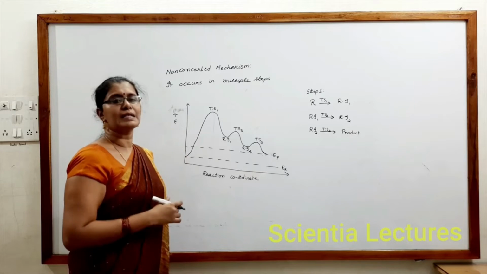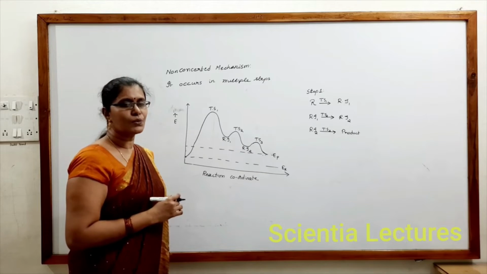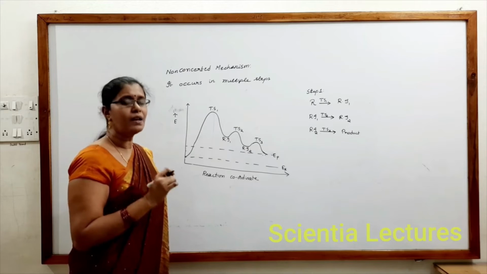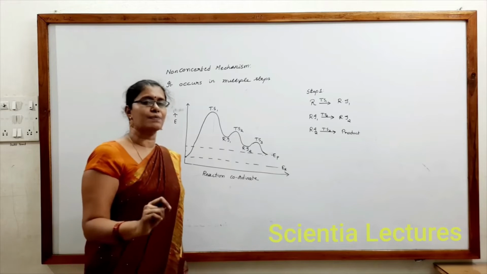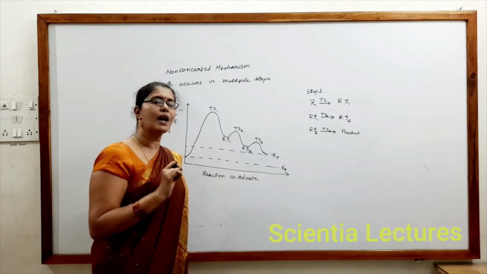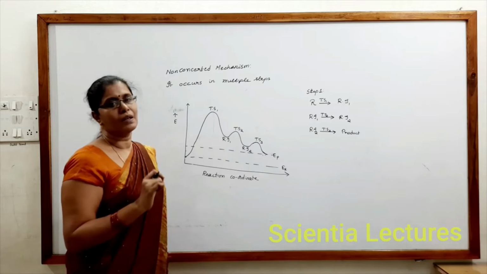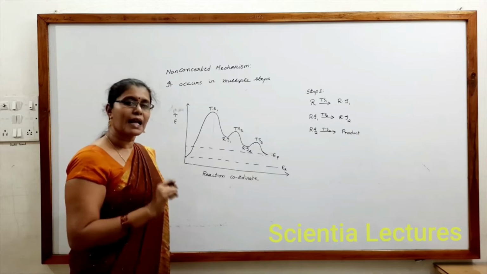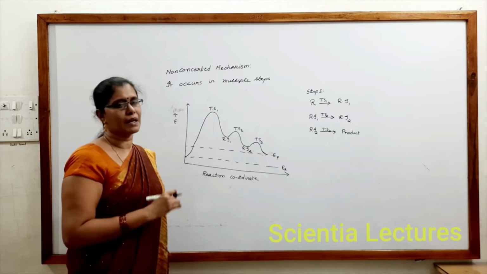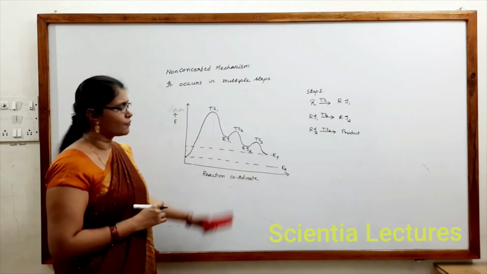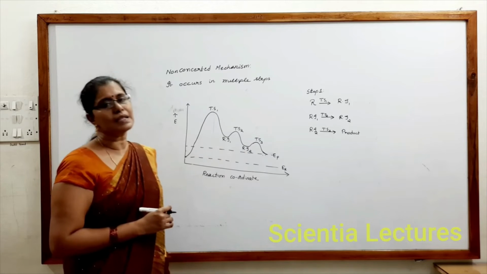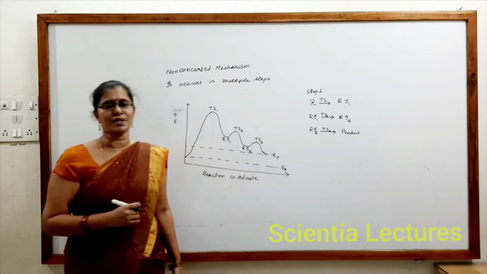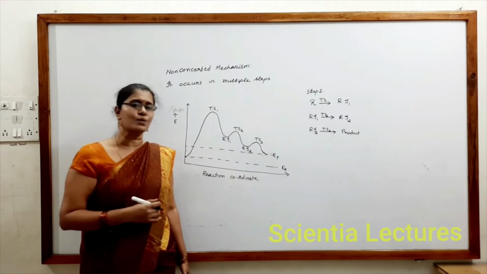If it involves n steps, it has n minus 1 reaction intermediates. And how many transition states? The same number: n transition states. For example, this occurs in 3 steps, so it involves 3 transition states. That is one kind of question.